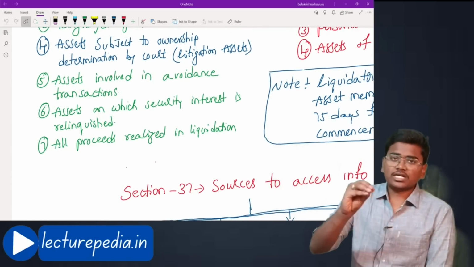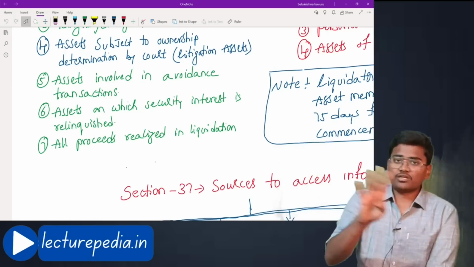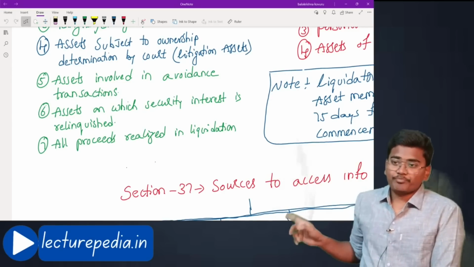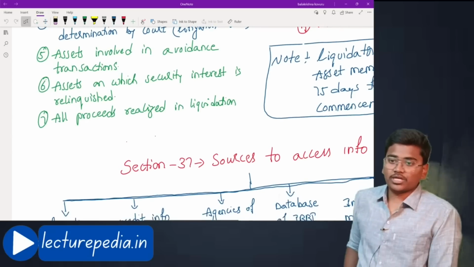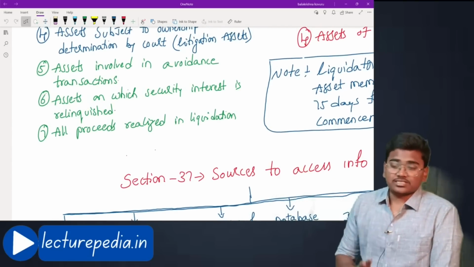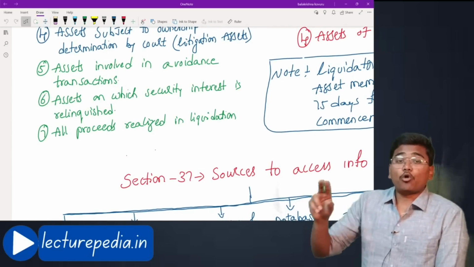After that, assets involved in avoidance transactions. We will see what the avoidance transactions are. There are basically 4 types of avoidance transactions that we will be discussing at the end of the video. Even those assets should also be included in the liquidation estate. Assets which are involved in avoidance transactions.